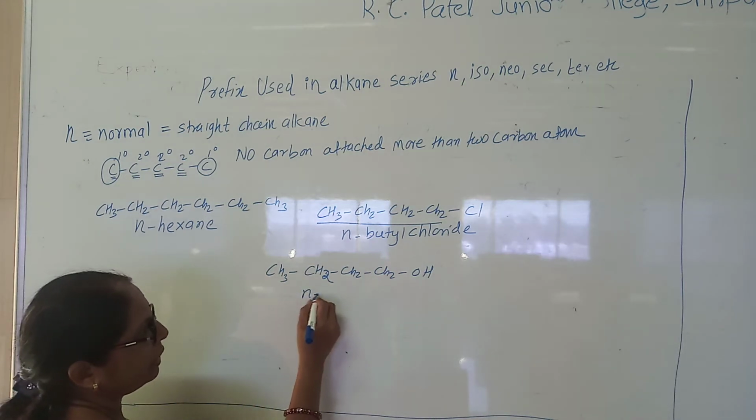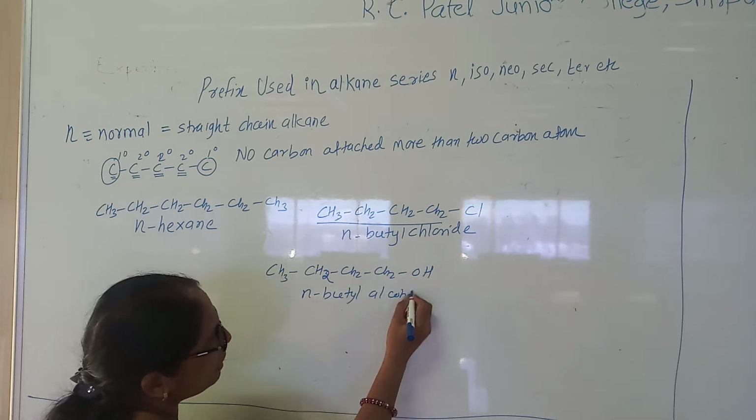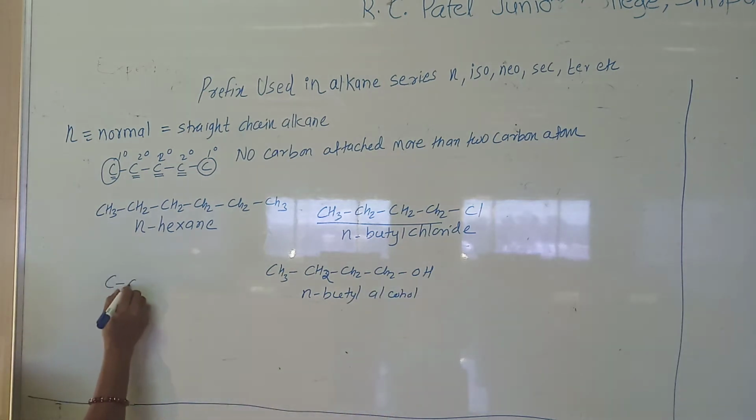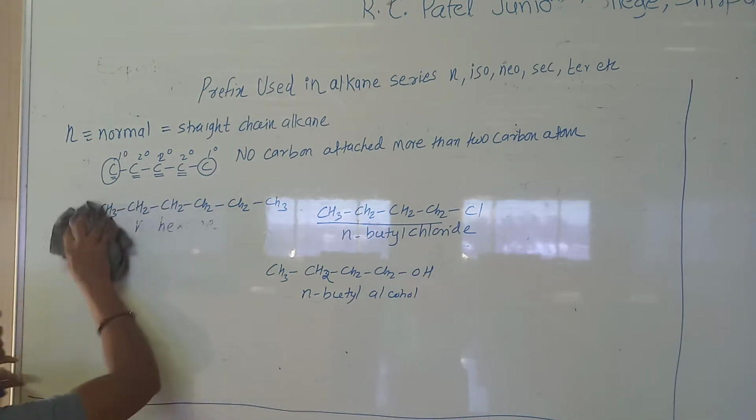This compound is again n-butyl alcohol. In the case of 3 carbons, the chain can only be written in one way, so this type of branching is only possible, and therefore you can use the prefix from 3 or more carbons. Like this we consider the first prefix n.